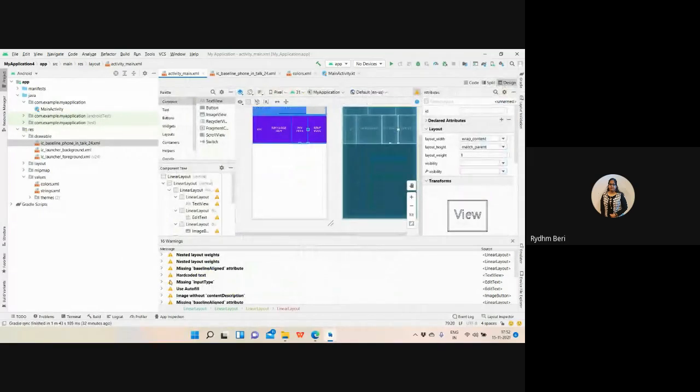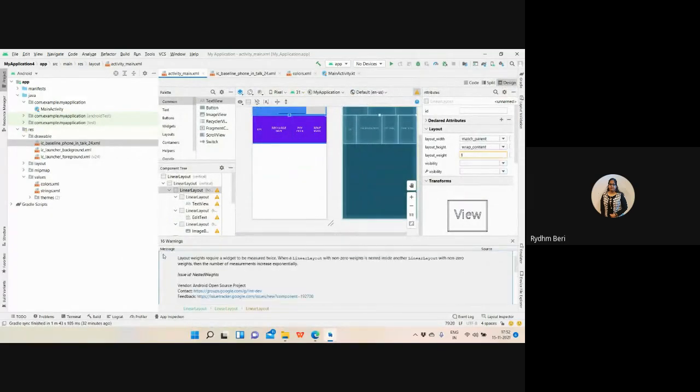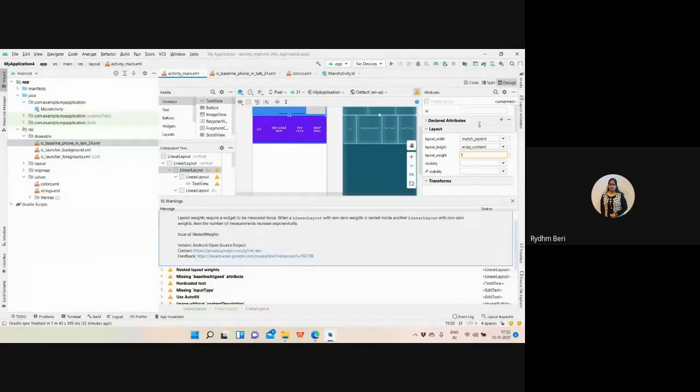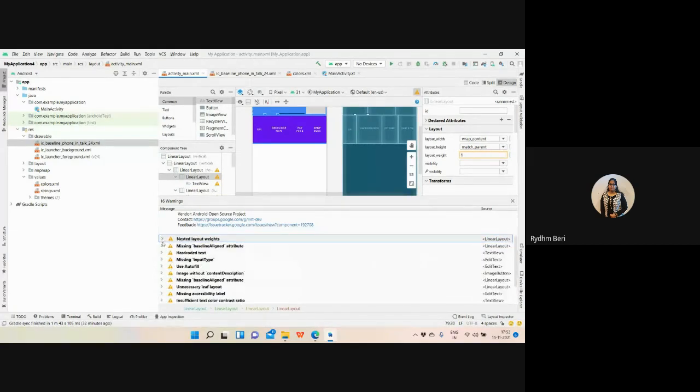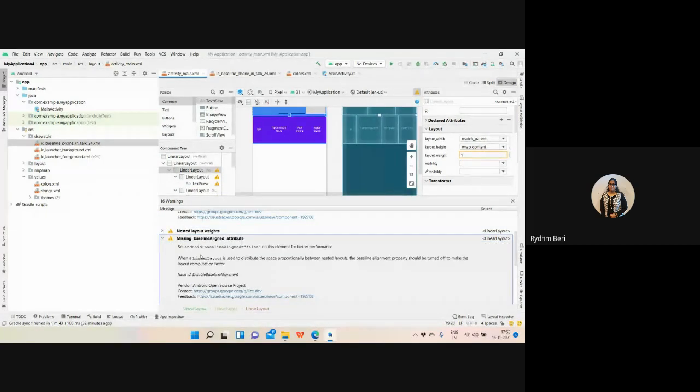See, it's saying nested weights. You are providing the nested weights. I'm saying I don't want to have it, it's okay. The nested layout weights, it's okay. Then the other layout has a missing base aligned attribute.